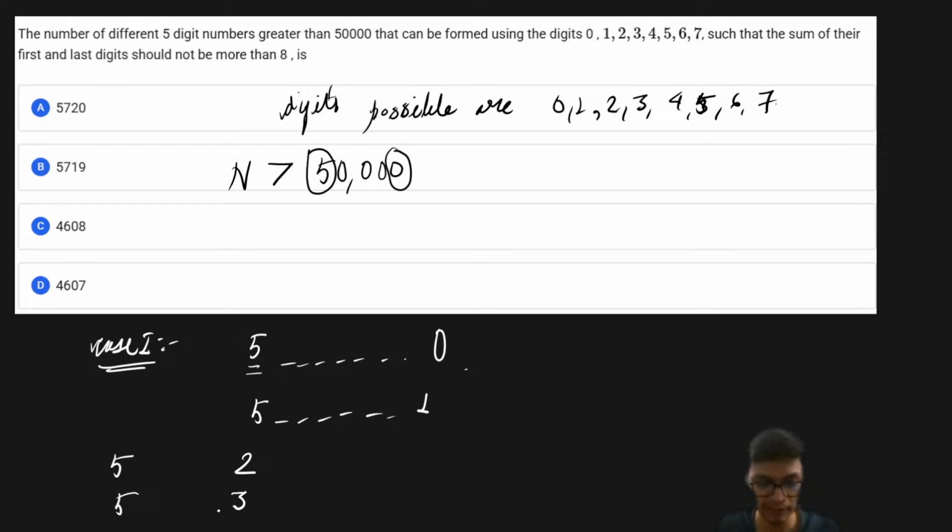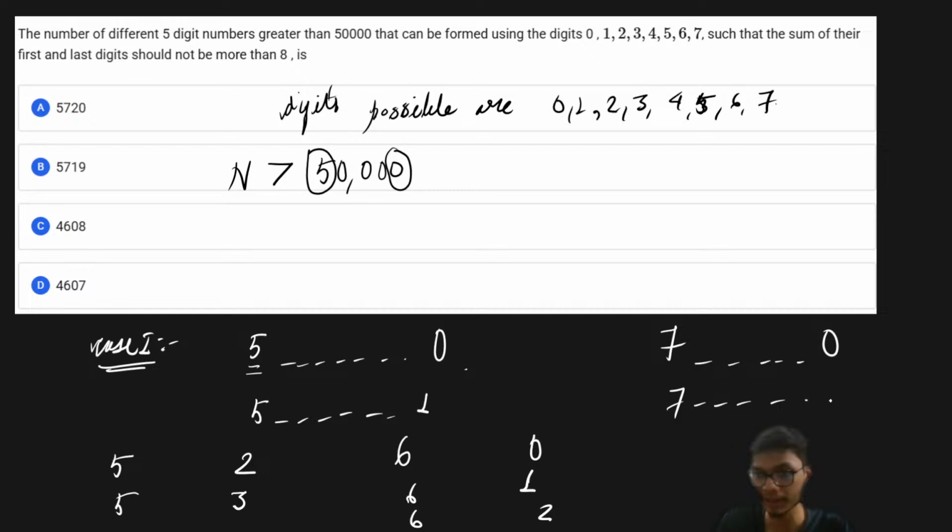If you have 5 and 4, the sum is going to be 9, and that cannot be a possible solution, right? Similarly, if you go with 6 as the first digit and the last digit as 0, that is a possible case. 6 and 1 is possible, 6 and 2 is possible, that's it. And similarly 7 and 0 is possible, and 7 and 1 is also possible. These are all the possible cases.